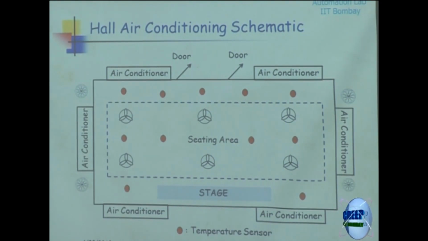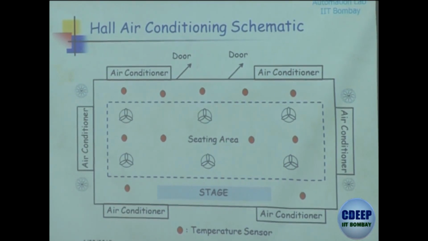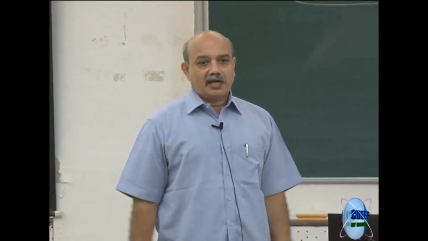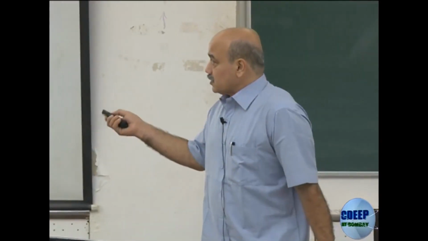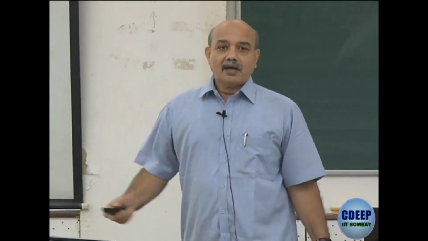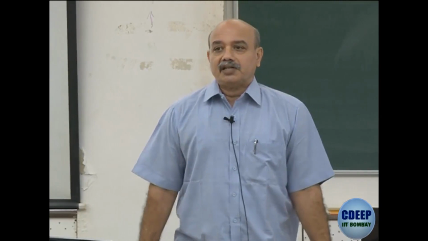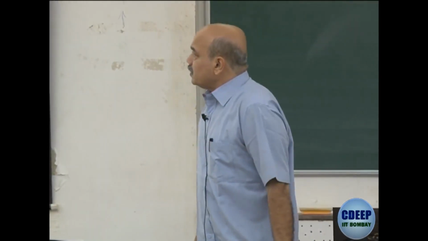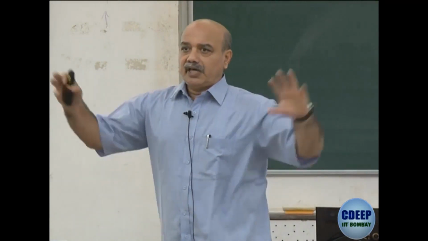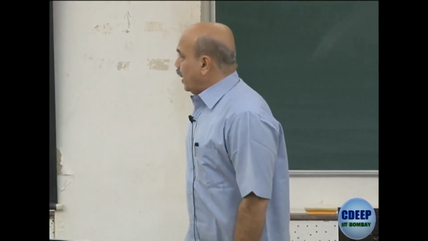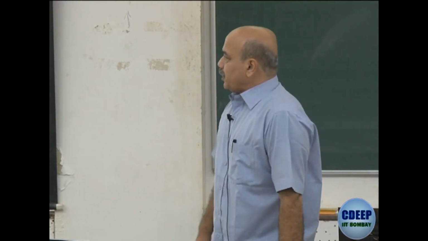Now, how do you test this hypothesis? How will you test this prediction? The hypothesis says that there is one single temperature. So I can put temperature sensors at different locations, these red dots are temperature sensors, and measure the temperature under different conditions. We are assuming that this entire room is behaving like a single mixed tank, and the predictions are done by carrying out the heat balance.